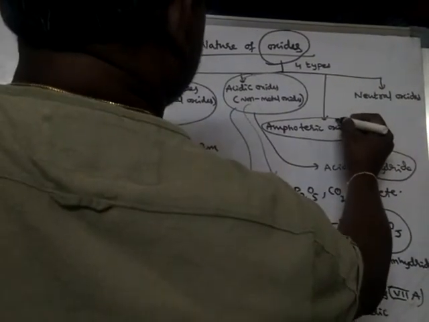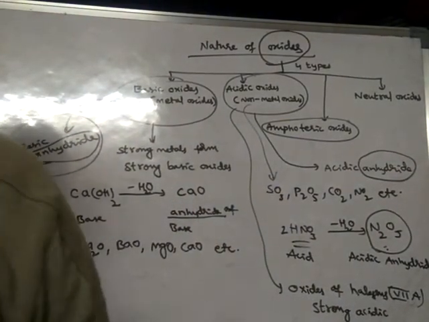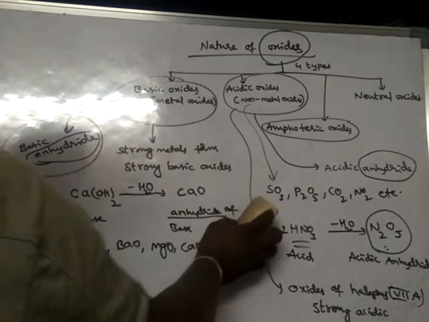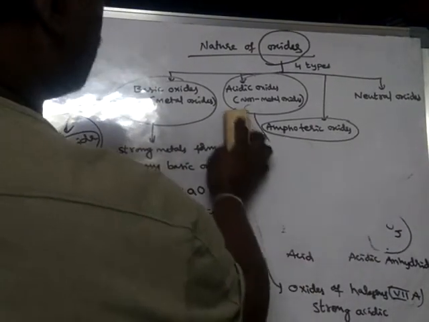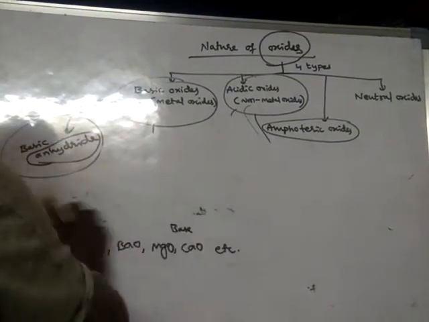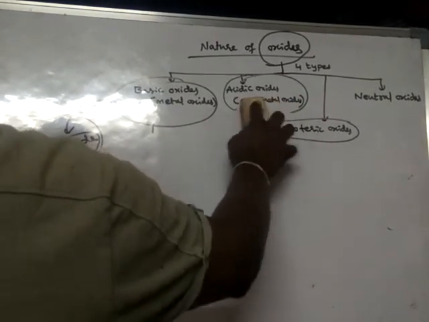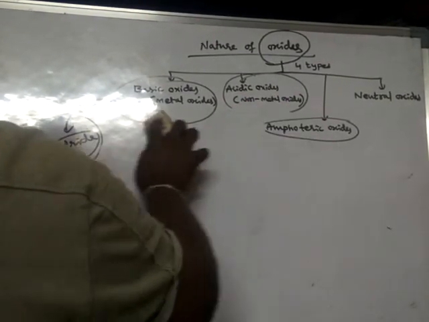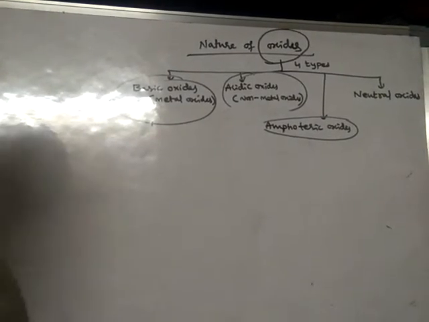The third category of oxides is amphoteric oxides.